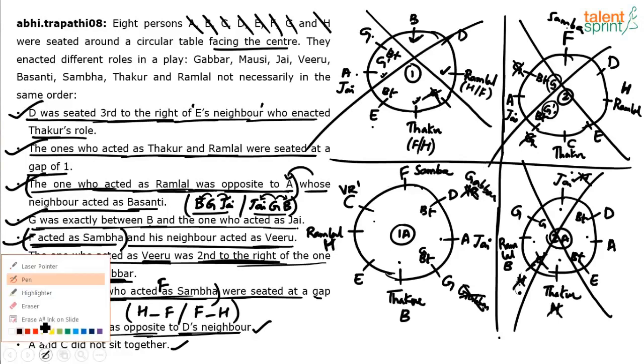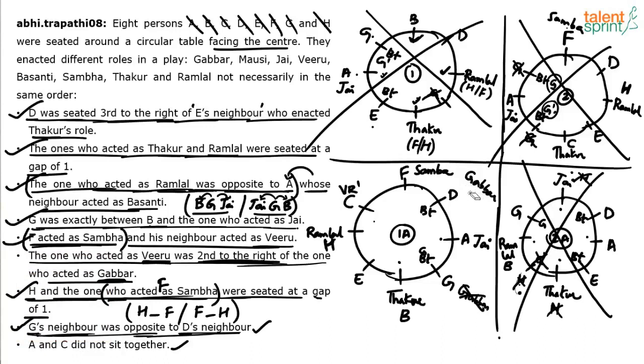Done. So let me just clear the unwanted stuff so that it makes clear. This is Gabbar, Gabbar cannot come here anyway, and this VR is Veeru. Fix it. Right, and now I know that since D is Gabbar, G has to be Basanti. Why G has to be Basanti? Because Basanti is a neighbor of A. So this neighbor is Gabbar, this neighbor has to be Basanti. So this also is done now, whatever confusion we had. Then all the roles are also done, right? Only Mausi is left out and E has to play the role of Mausi.